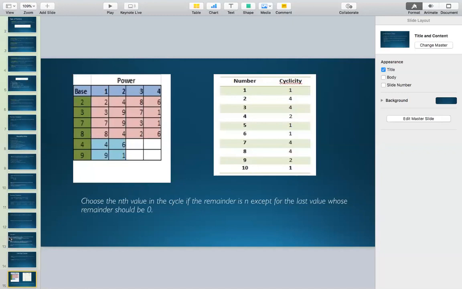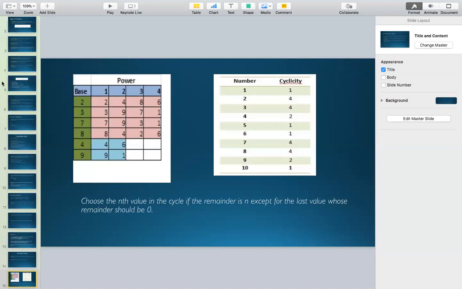We need to find out only the last digit. So the power is 98. Leave the power for now. In the given number 4571, this 457 has no importance. We are only going to focus on 1. And what is 1 power 98? That is 1. Okay.